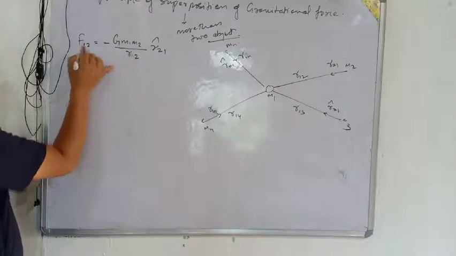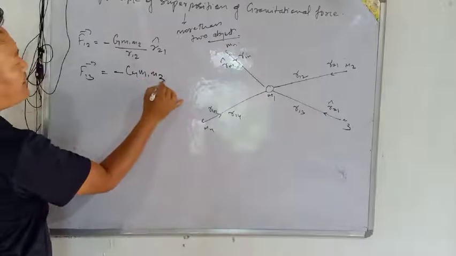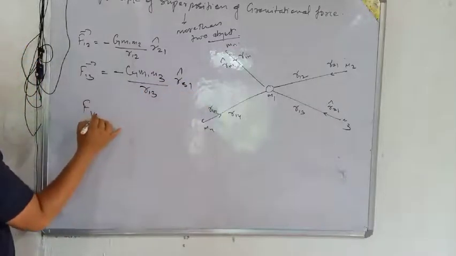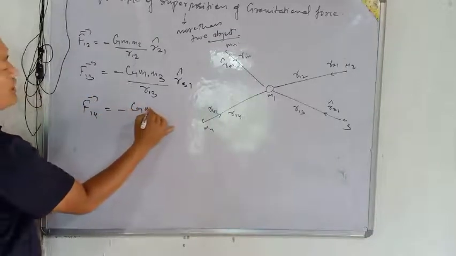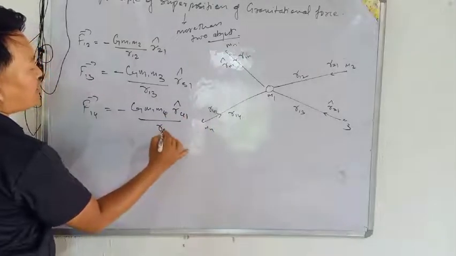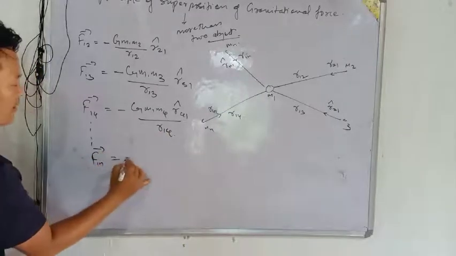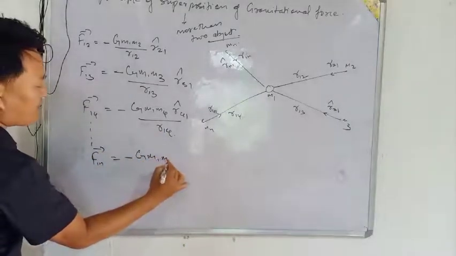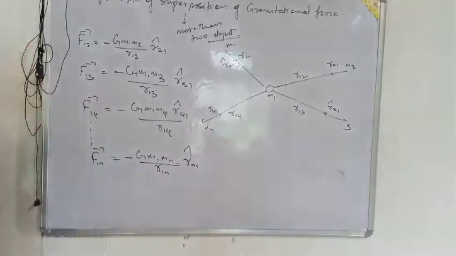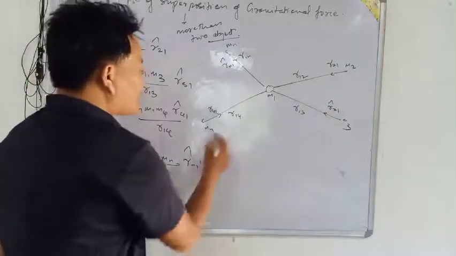Then F13 is equal to minus G m1 m3 by r13 squared, unit vector r̂31, and F14 is equal to minus G m1 m4 r̂41 by r14 squared, and so on till F1n is equal to minus G m1 mn by r1n squared, unit vector r̂n1. Now the superposition principle means we have to add the total force.